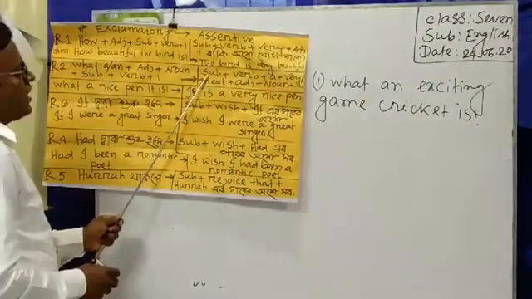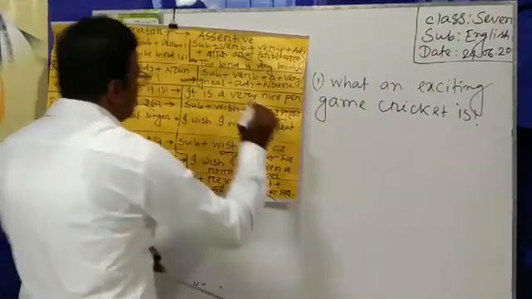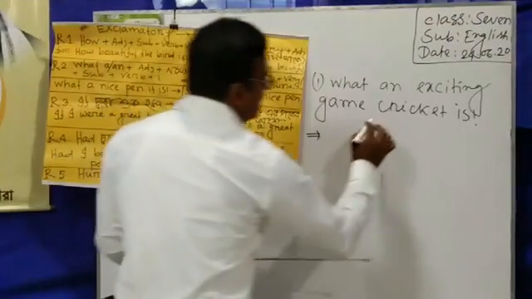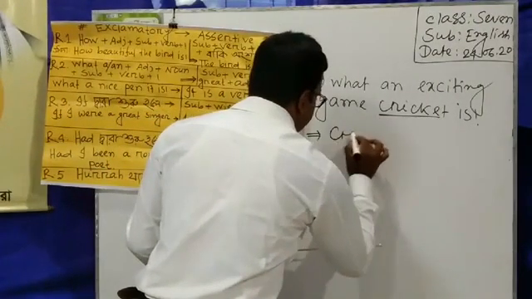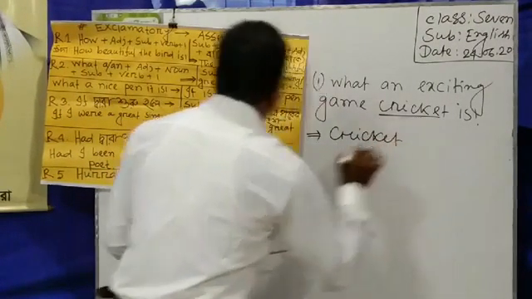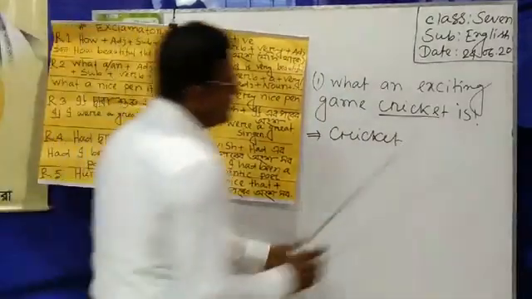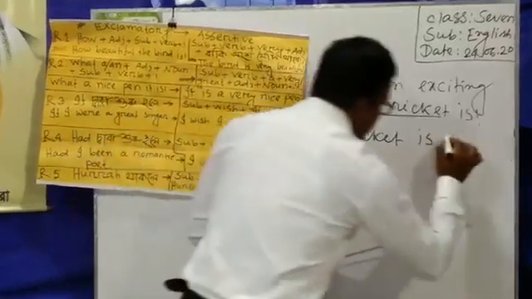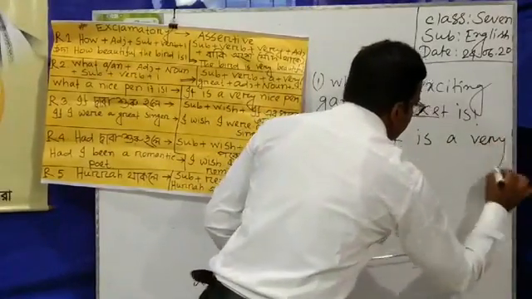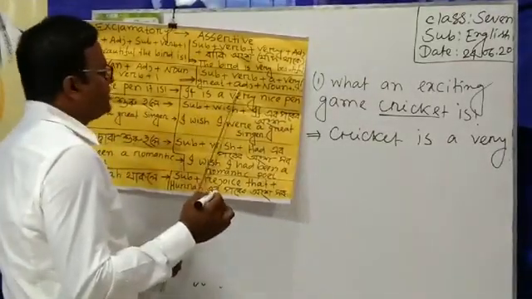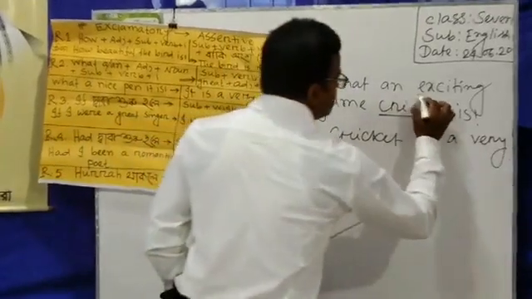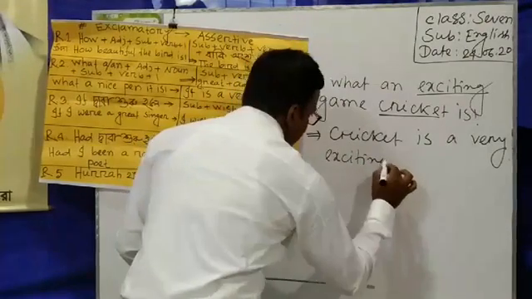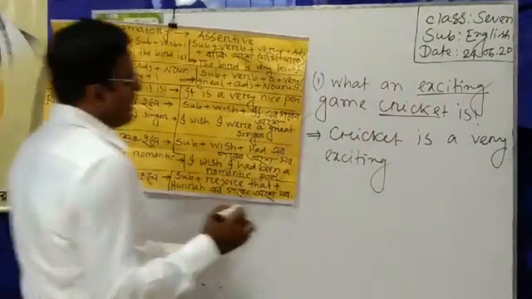And then I have to transform it into assertive one. First, I have to write subject. The subject in this sentence is cricket. And then verb. Verb is, and then a very. And then adjective. And the adjective is exciting. And then the noun. And the noun is game.